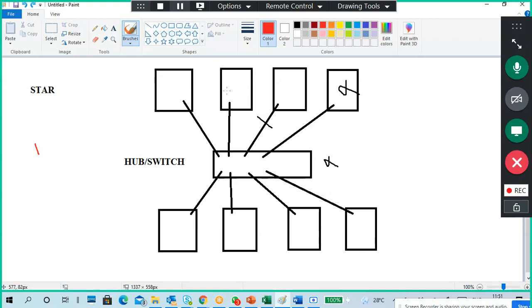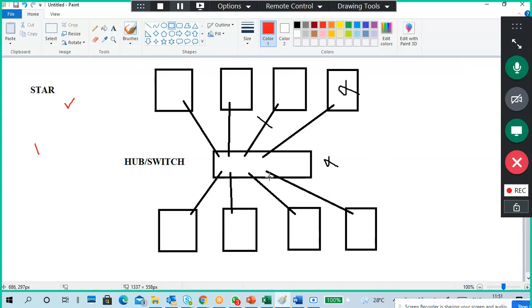What is the advantage of star topology? First, it is very easy to configure. Unlike a mesh topology, which is a more reliable network, this is not that reliable. But it is very easy to troubleshoot. And a very important one is scalability.